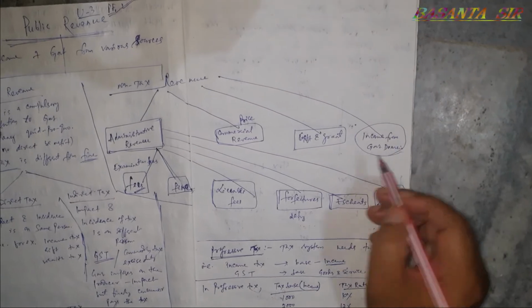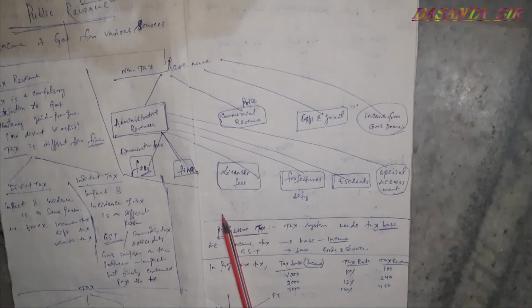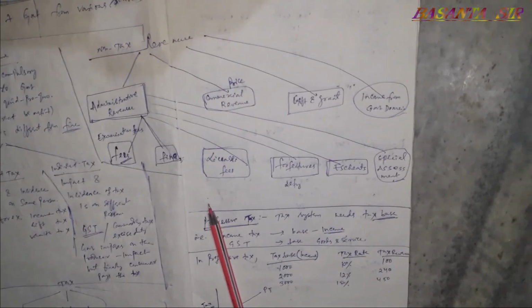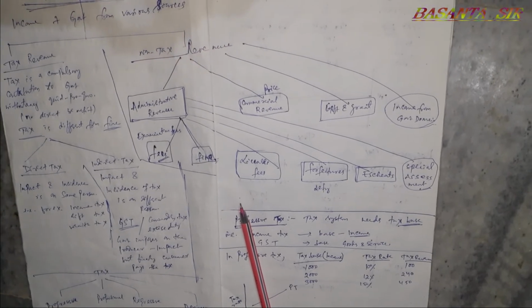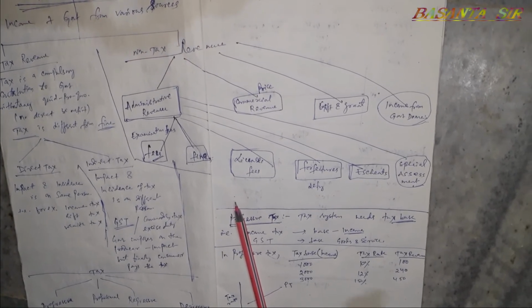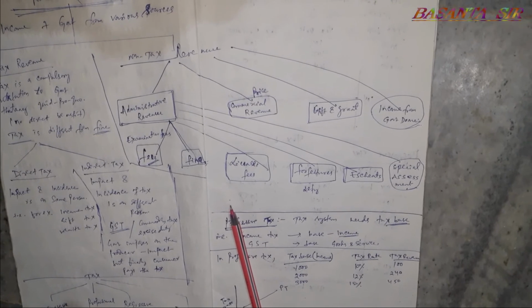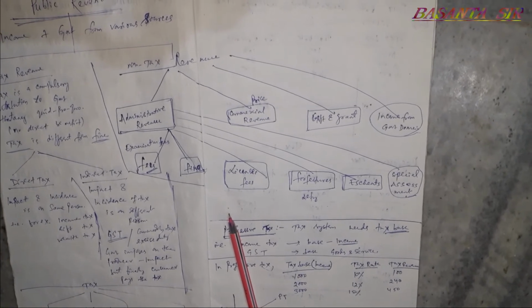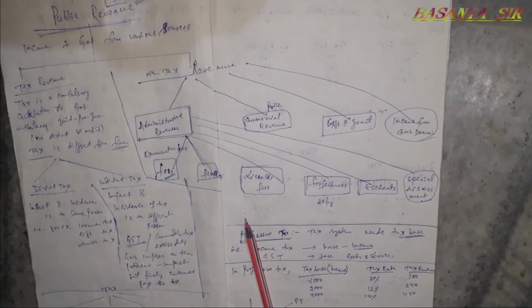Income from government domain. Domain means the property of the government. That is why we say that the forest, river, marketplaces, hill area, the government gets different types of income.